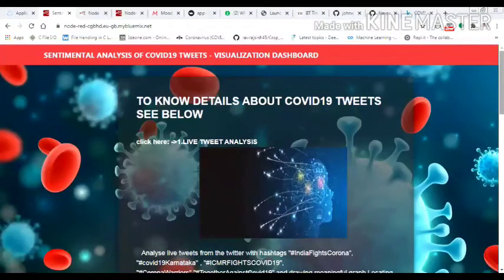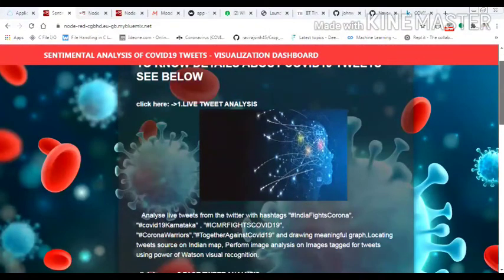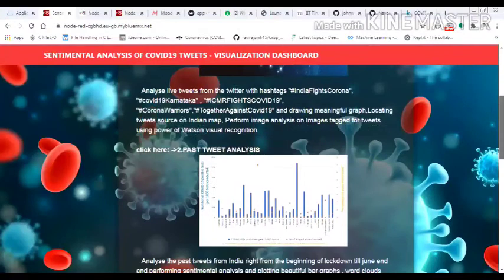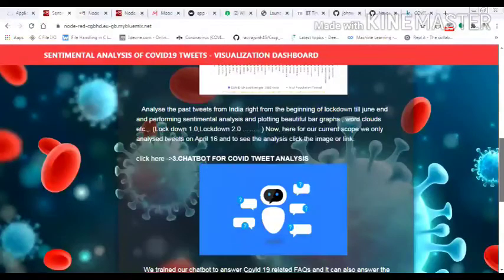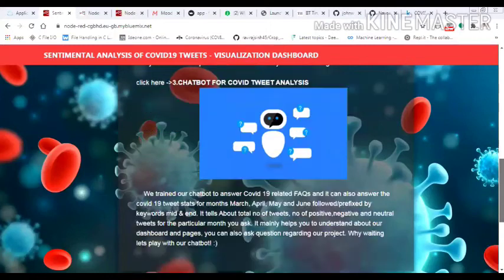Hello friends, I am going to show the live demo of our project. Our project is sentimental analysis of COVID-19 tweets visualization dashboard. Now this is a demo of our web page. In our web page we have basically three categories. So the first one is live tweet analysis, second one is past tweet analysis, and third one is chatbot.